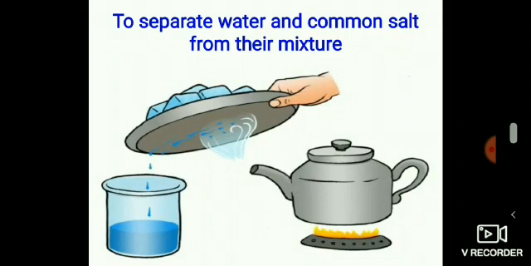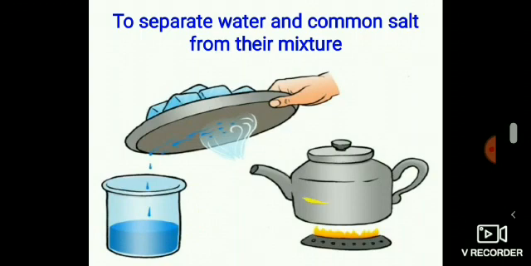Take the mixture of salt and water in a kettle, close its lid, and heat it over the burner. Do you notice steam coming out from the spout of the kettle? Now, place a few ice cubes over the plate and hold the metal plate above the spout of the kettle. Collect the water droplets dripping from the metal plate in a beaker. What do you observe?